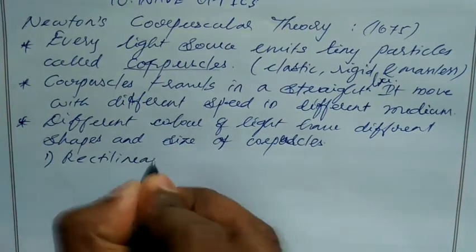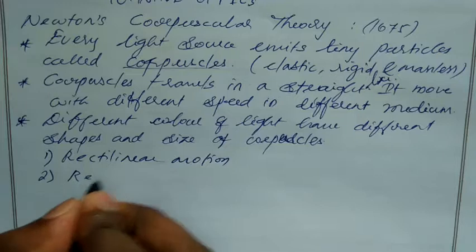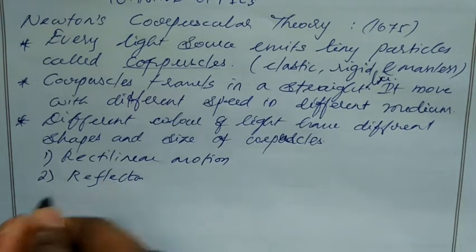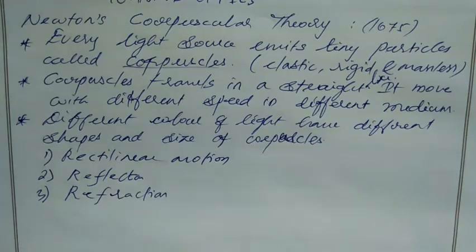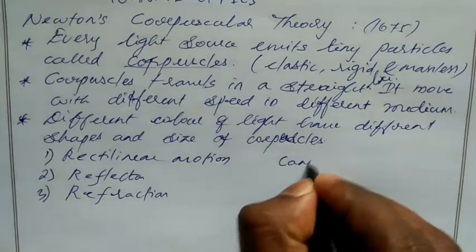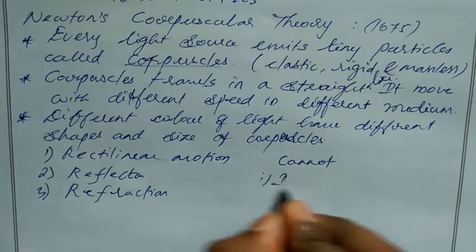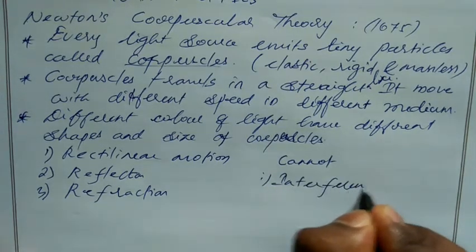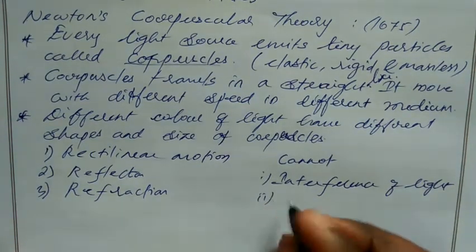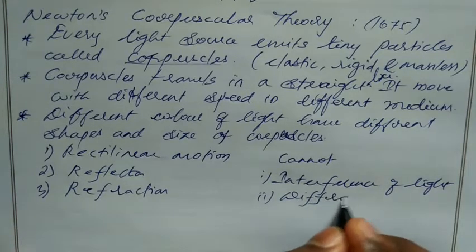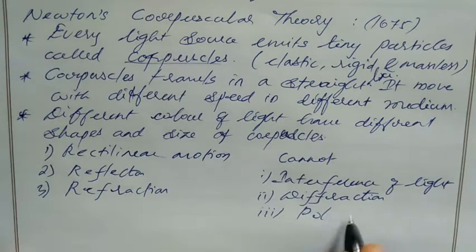Rectilinear motion, then reflection and refraction. We cannot explain the other three phenomena: interference of light, diffraction, then polarization.